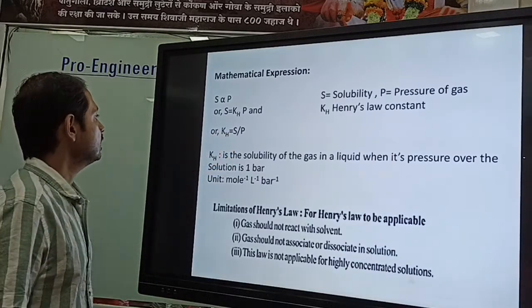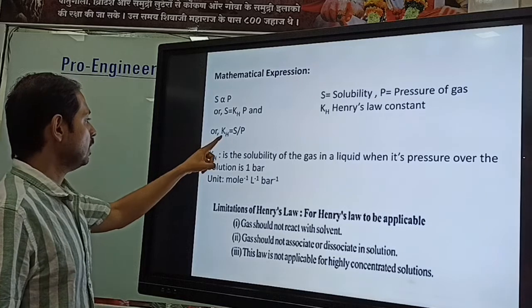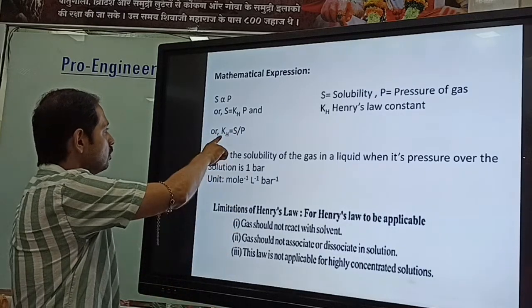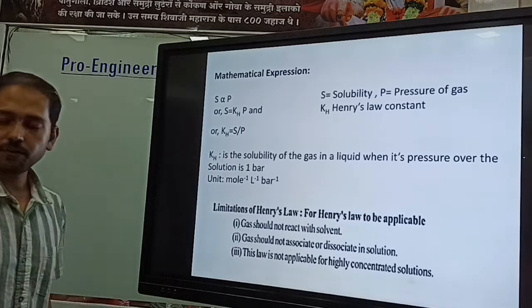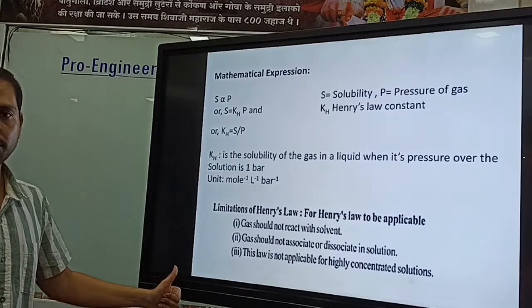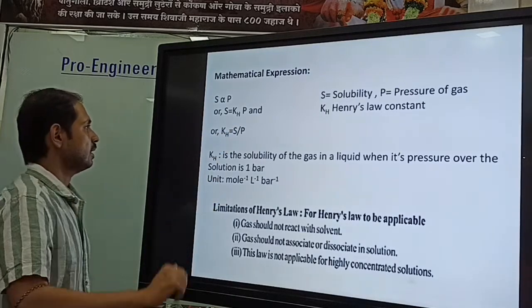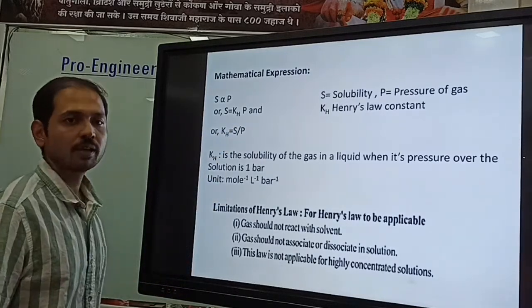So now what is S by P? S by P is the solubility by pressure. Now if I ask you to tell the unit of KH or the definition of KH, we can easily tell from this equation. So let's first try to understand the unit of KH.